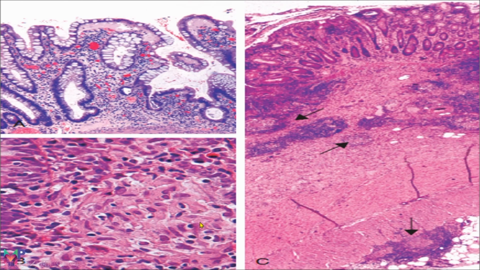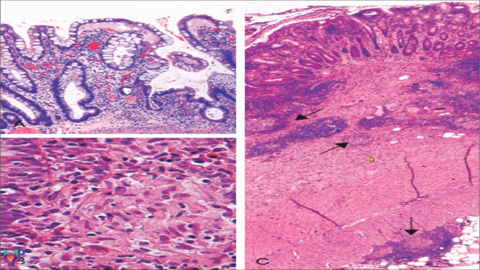This is a picture from Robbins pathology, and you can clearly differentiate the distortion of mucosal architecture, characterized by repeated cycles of destruction of the crypts and regeneration of the crypts, resulting in haphazard organization of the crypts. In this picture, you can clearly differentiate the non-caseating granuloma characterized by giant cells and epithelioid cells at the center surrounded by a rim of lymphocytes.